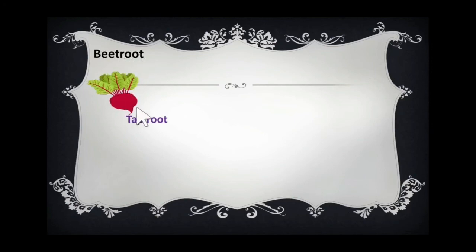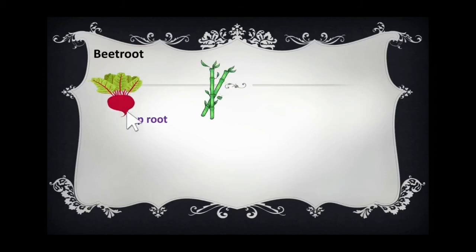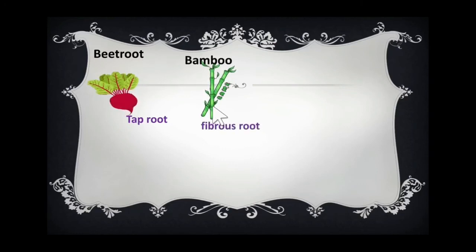Yes. So these are the two types of roots. One is taproot and one is fibrous root. Okay? I will show you some examples for these two. What is this actually? Tell me, what is this? Yes, beetroot. From the name itself, it's there, root. It is a taproot, and this taproot is swollen with food. And what is this? Bamboo. It is a grass. Grass is having fibrous root.